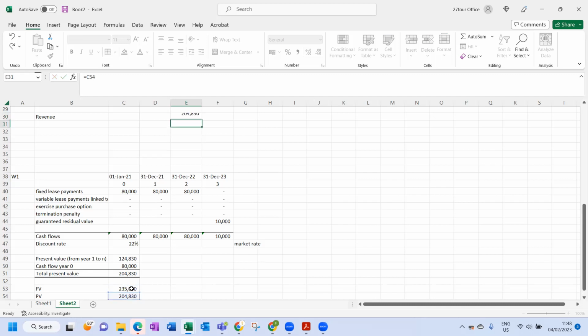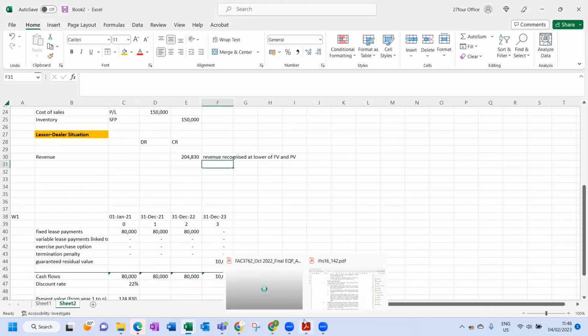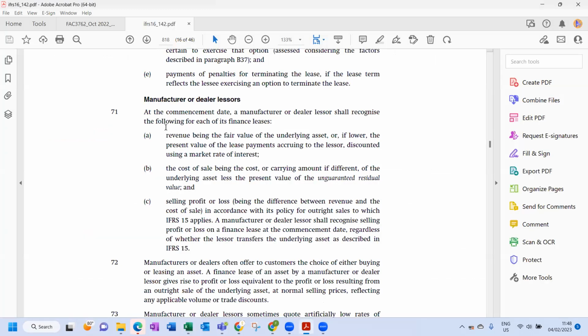No? Why? No. Okay, so the reason is revenue is recognized at the lower of fair value and present value. Let's go back to what the standard says.